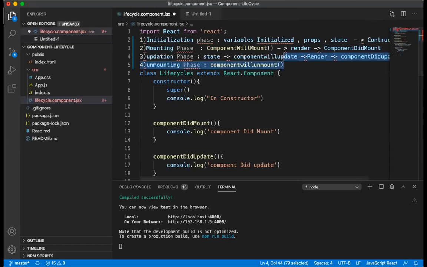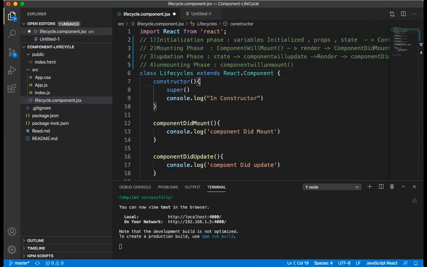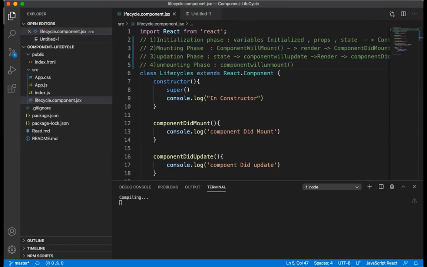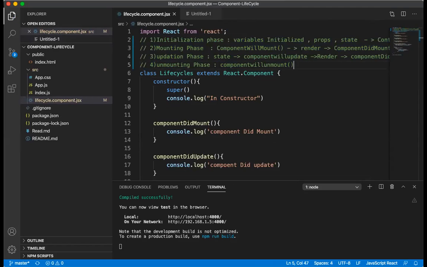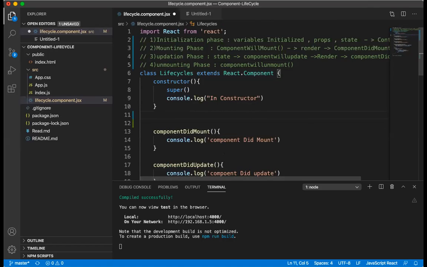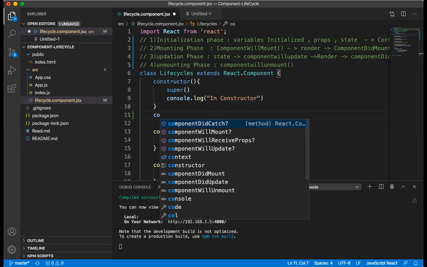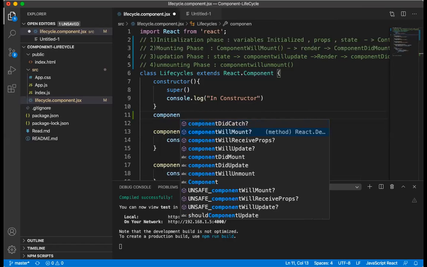When any component undergoes these phases, at the very first point of time, the constructor will be hit, and then component will mount, render, and then component did mount will be hit. So for example, here I am giving component will mount.